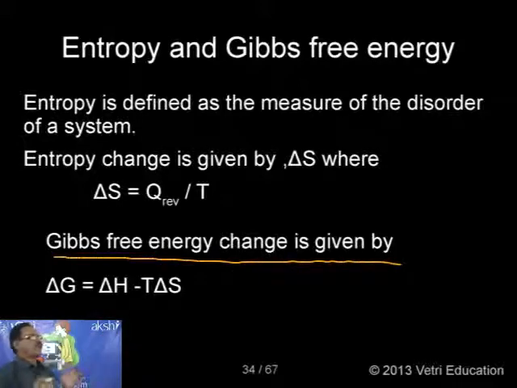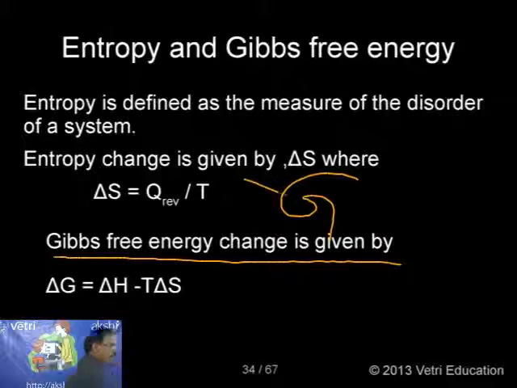This is another important thermodynamic term you must know. What is G? G is nothing but free energy. Here I want to give one piece of information. Normally in thermodynamics, whenever a chemical reaction was taking place, previously it was assumed that only delta H was responsible.